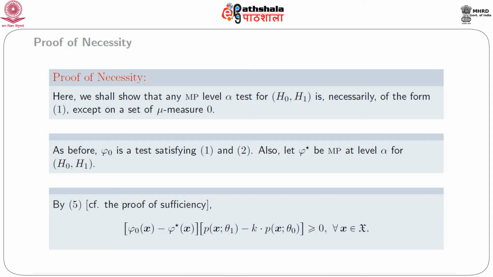As before, phi naught is a test satisfying 1 and 2. Also let phi naught be most powerful at level alpha for testing H0 against H1. Then from the proof of sufficiency we get that (phi naught(x) minus phi star(x)) times (p(x, theta 1) minus k times p(x, theta naught)) is greater than or equal to 0 for all x belonging to script X.